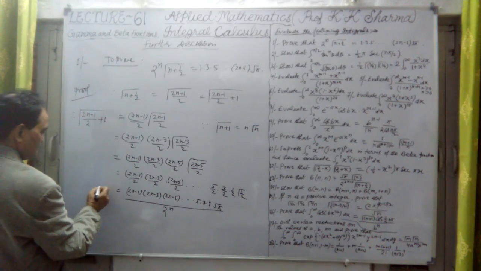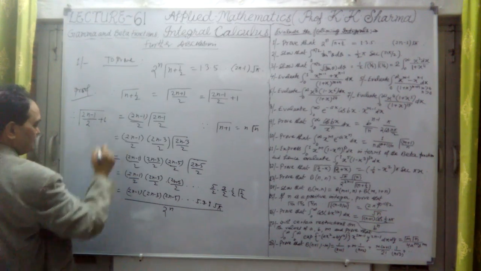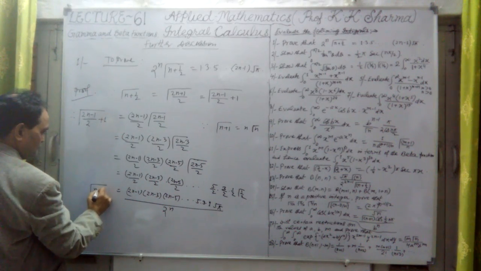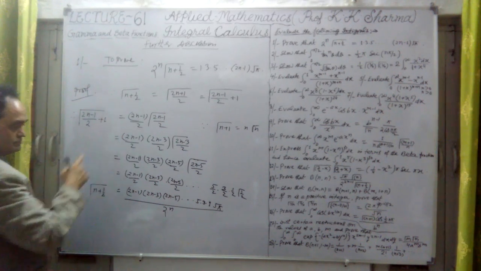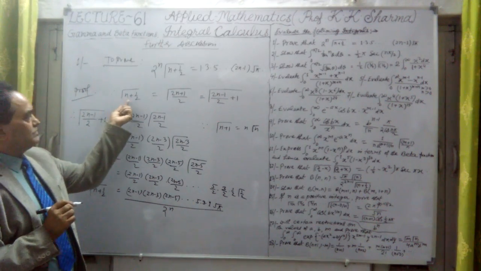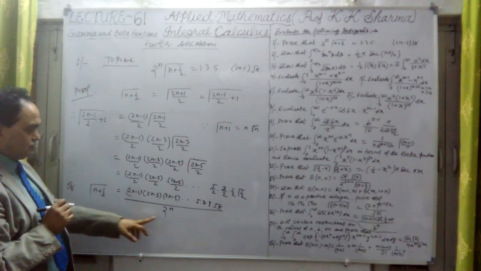This value is nothing but gamma n plus 1/2, since this is n plus half. Gamma n plus half is equal to this.